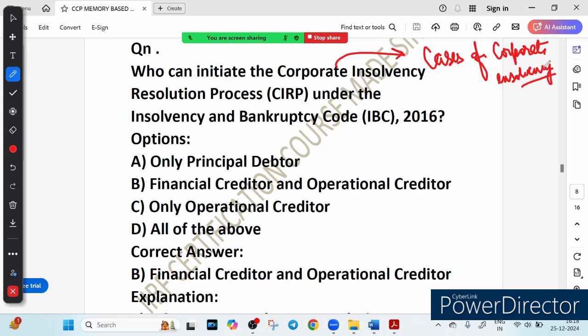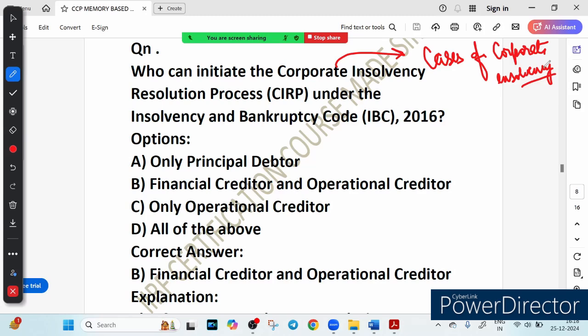So it is a legal process initiated when a company is unable to pay its debt, and it aims to revive the company or liquidate its asset to repay the creditor.